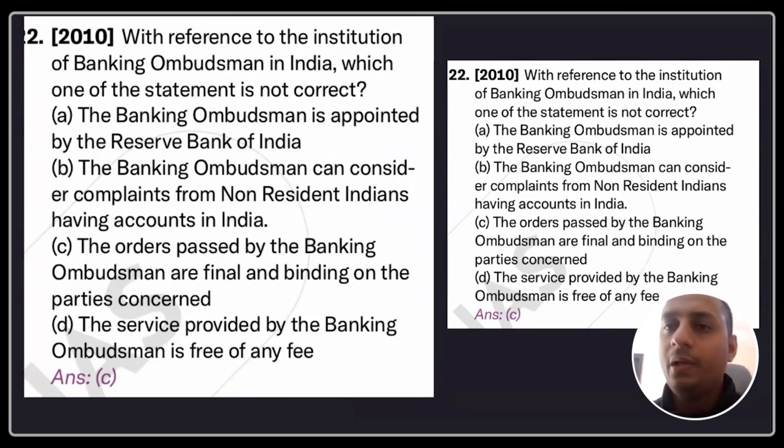Okay, so you need to have a clear-cut idea of priority sector lending. 40% of lending is priority lending, of which 18% will go to agriculture, and the rest of the loans will go to the different sectors. So all the sectors under priority lending, what is a banking ombudsman, what are core banking solutions, all this information you can get from different sources. What is RTGS, what is NEFT, what is NPCI, what is UPI. The rest you have to study. Okay. It's very hard to predict what UPSC will ask in 2026.